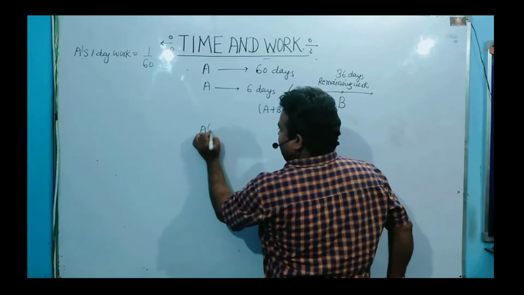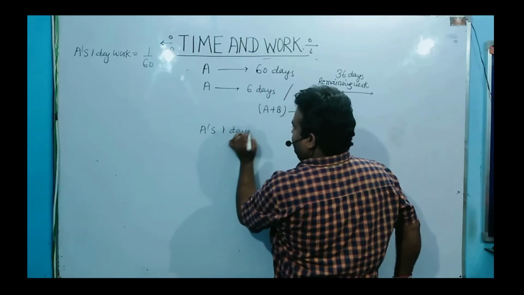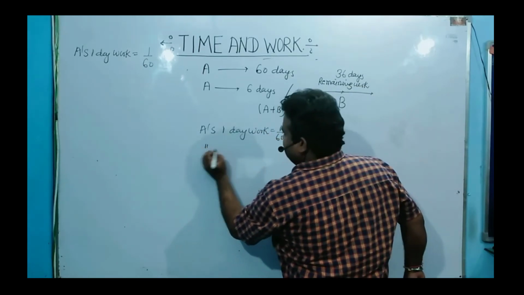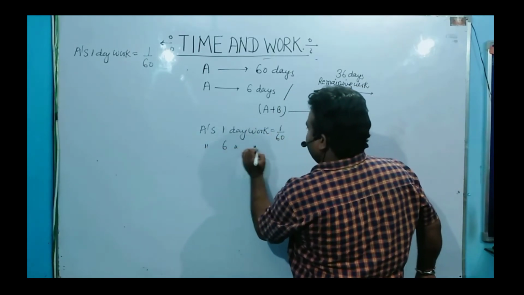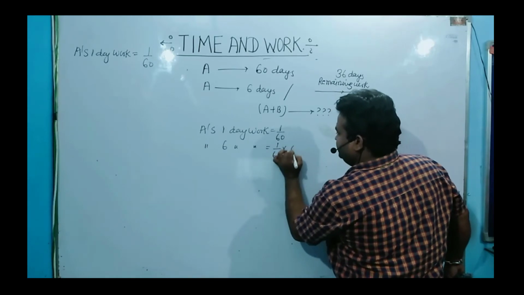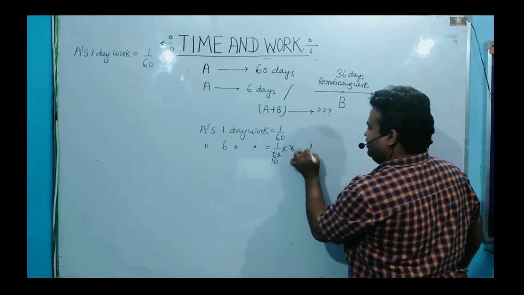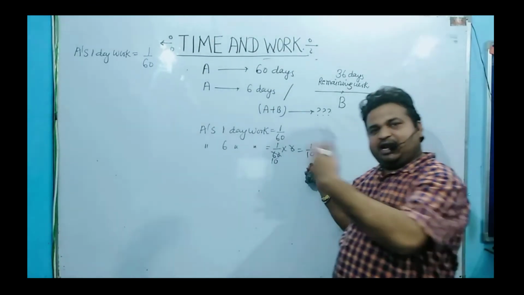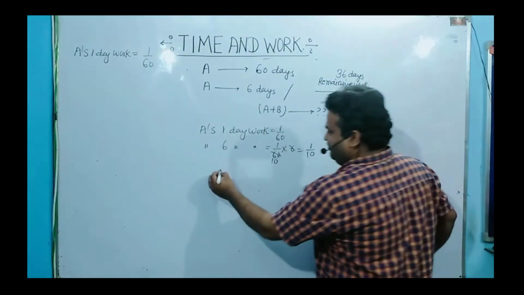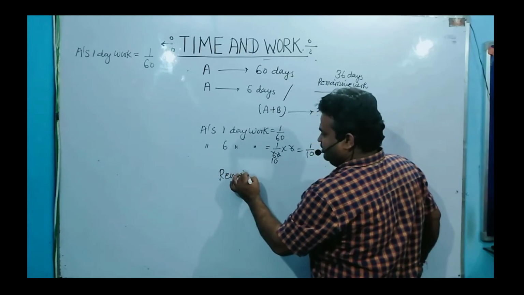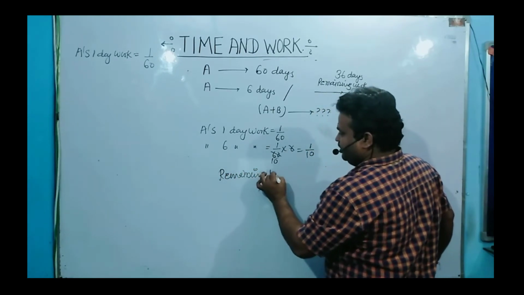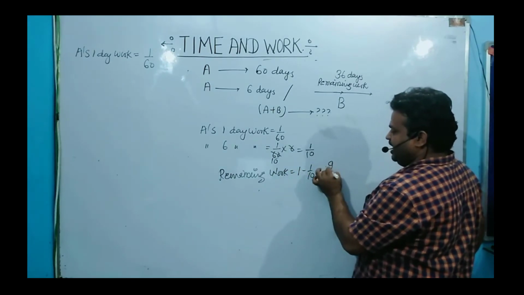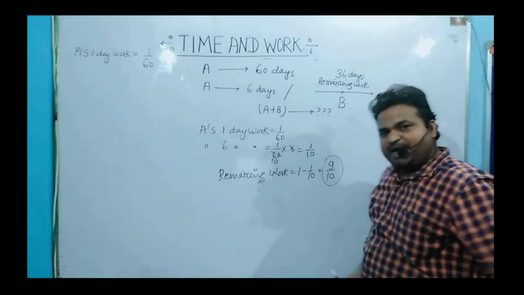Now A worked for 6 days. Since A's one day work is equal to 1 by 60, what is A's 6 day work? You need to multiply. So 6 day work is 1 by 10. It means that A completed 1 by 10 work and then left it. Now what is the remaining work? My remaining work is equal to 1 minus 1 by 10, that is equal to 9 by 10. So 9 by 10 is my remaining work.